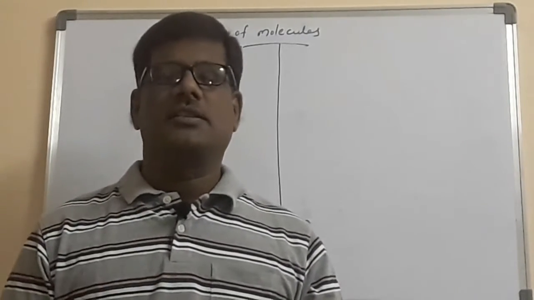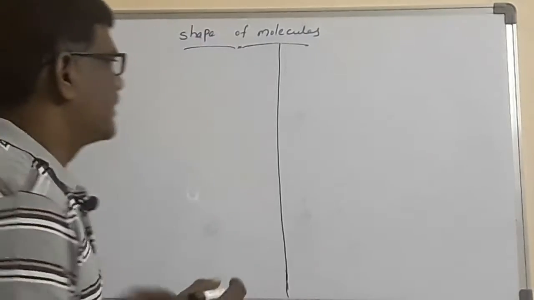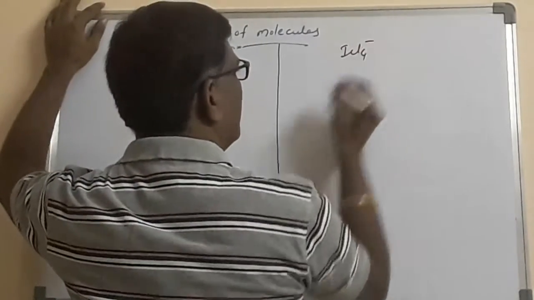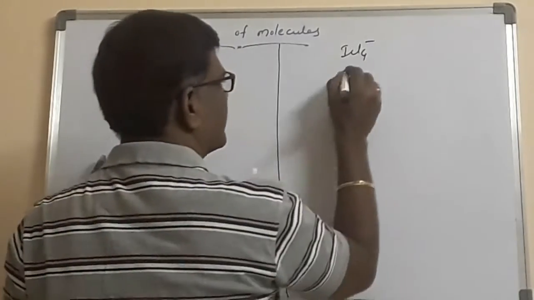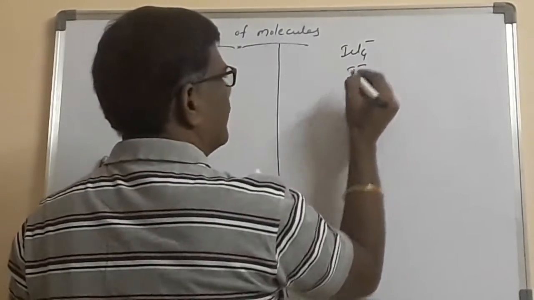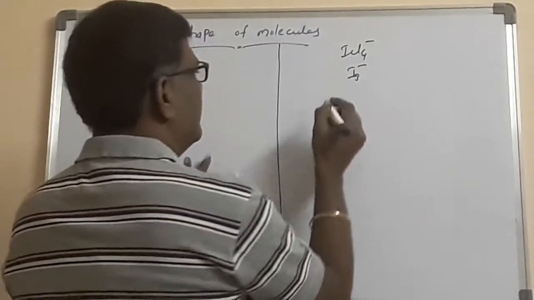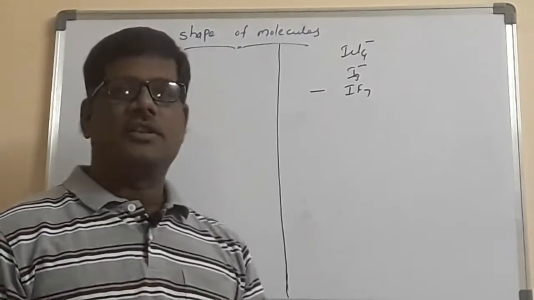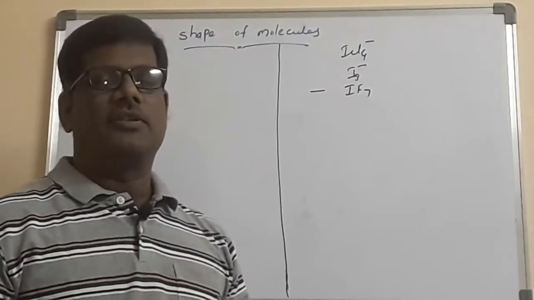How does the question arise in the IIT, MCET or NEET? If you observe, it is given like this: ICl4 minus. What is the structure of ICl4 minus? I3 minus. What is the structure of I3 minus? And he asks you the structure of IF7. For this I will give you one shortcut, how to predict the shape of the molecule.